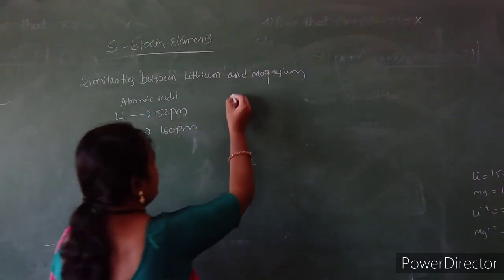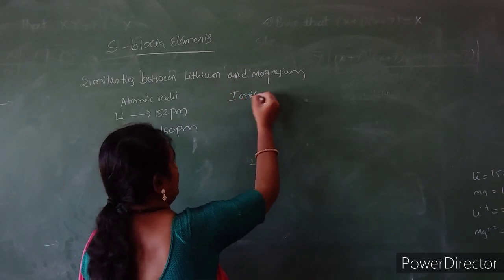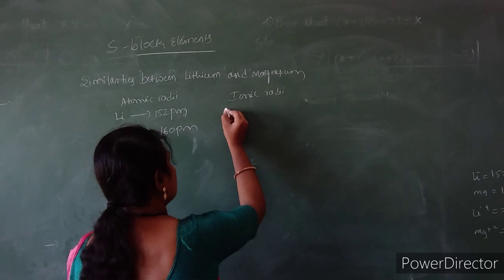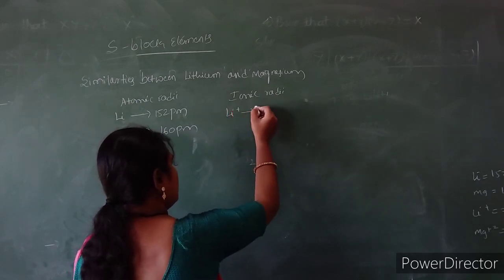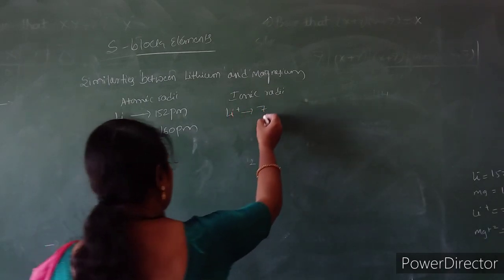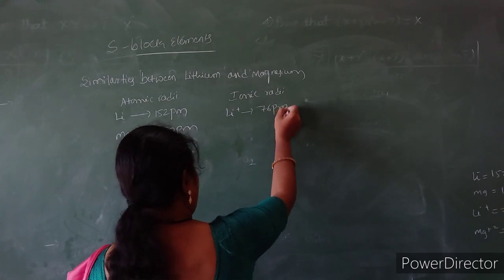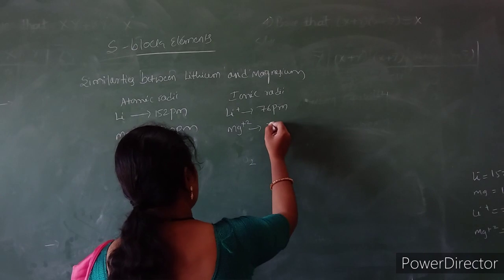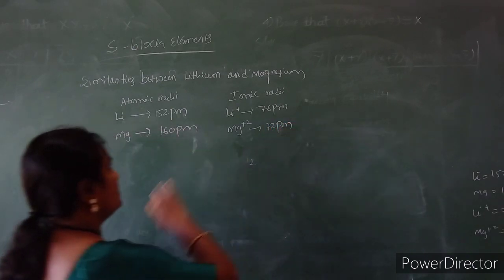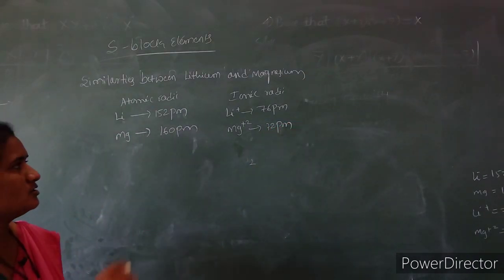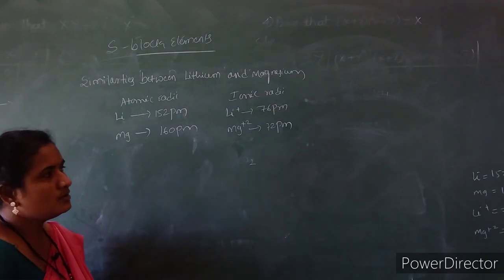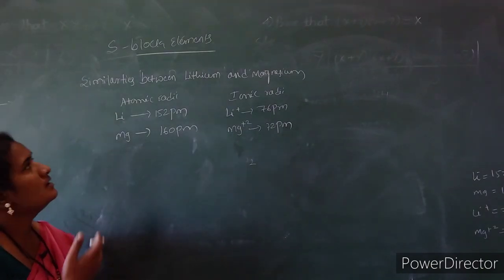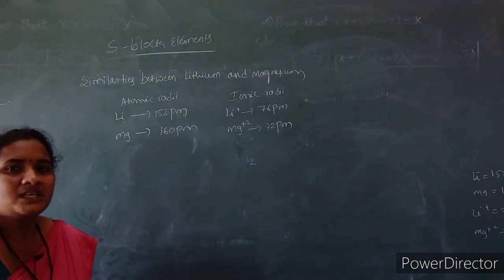In ionic form, lithium shows 76 picometer, and magnesium, being divalent, Mg2+, shows 72 picometer. Atomic radii and ionic radii are near to each other.